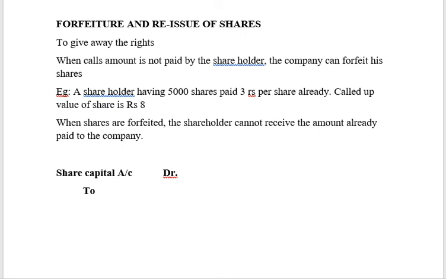Now let us understand what will happen. Share capital account debit. What will be the amount that has been debited? How much has been the called up value that was credited? 8 rupees. So it will be 8 into 5000. In that 8 rupees, I am yet to receive how much? 5 rupees. Ideally speaking, any amount that is called but not paid will be appearing as a part of calls in arrears, right? So I will be treating this in calls in arrears.